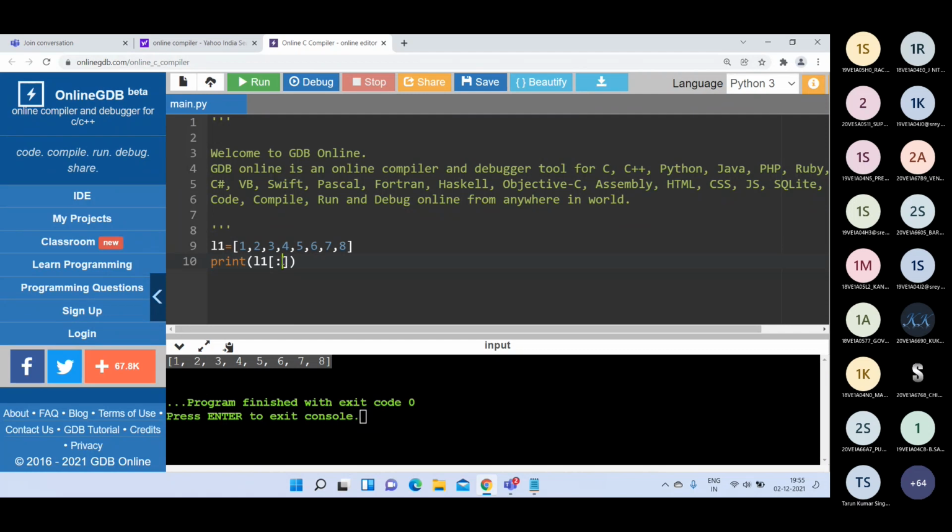Now if you write two colons, then also you will get the same output, the entire list: 1 2 3 4 5 6 7 8. Then if you write colon and 5, that means starting is 0 up to 4. So 0 1 2 3 4, and we will get 1 2 3 4 5. See here, the output is 1 2 3 4 5.